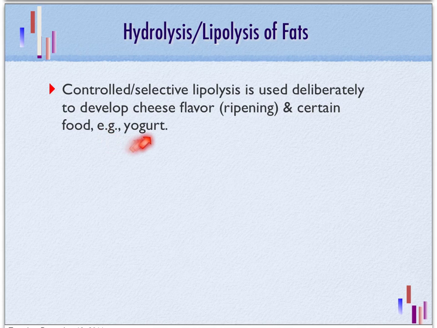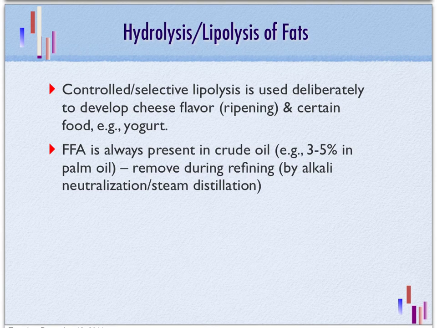And in some types of yogurt also, the hydrolysis of fat to a certain extent will produce a range of free fatty acid which provides a unique or characteristic flavor to the yogurt. But in general, in crude palm oil, between 3 to 5% of free fatty acid would be present, and this will be removed during refining, whether by using alkaline neutralization or by physical refining using steam distillation.